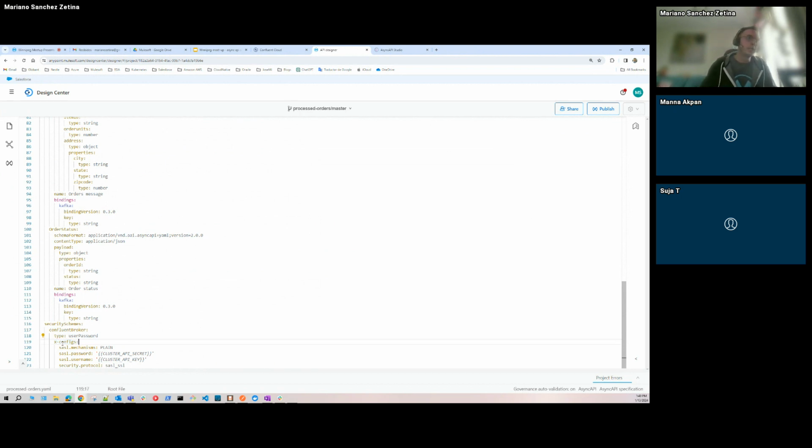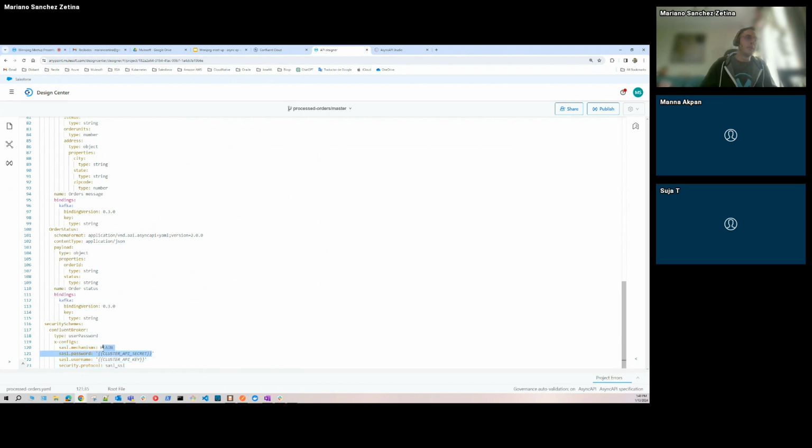That's the reason that here I'm using the x-configs, and then here I'm using this sasl.mechanism, and I'm describing what I need to send to the Kafka server in order to reach, publish or consume the event.